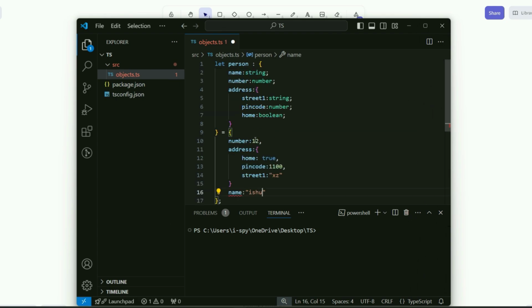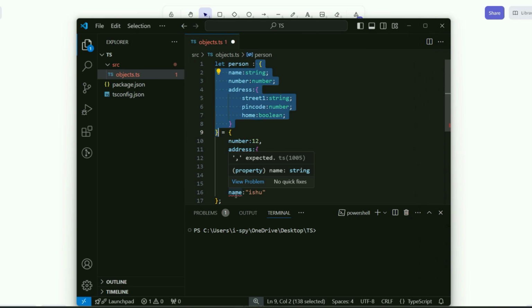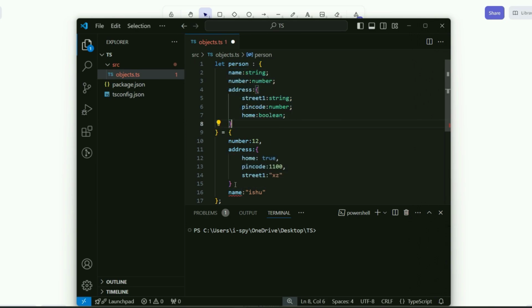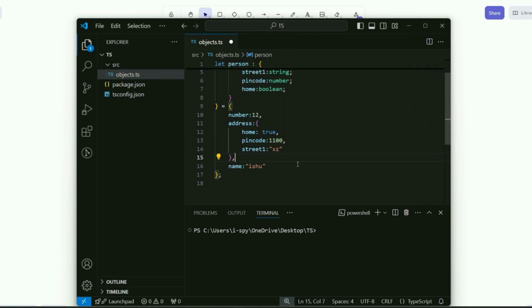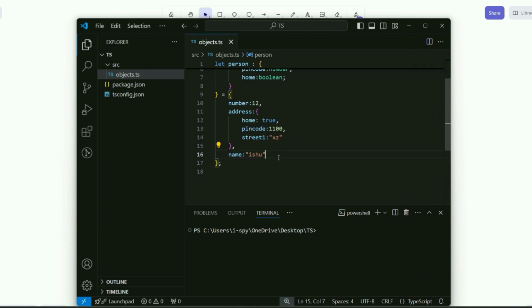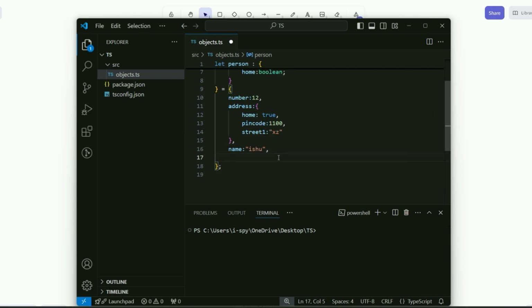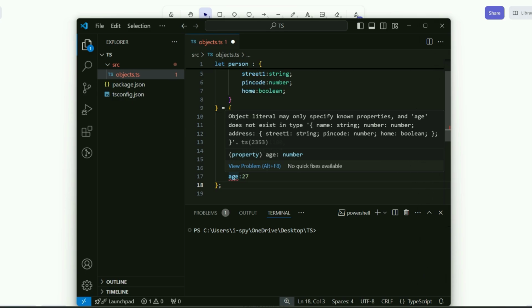Now it is happy. Now we are able to assign a variable to this object which has the object type of this. That is the beauty of TypeScript. And it is complaining me this. Oh, I guess I need to write this here. Now it is happy. What if I try to create another property in this object? Maybe I would say like age. Age would be fine. If I do it, so right now it's complaining.